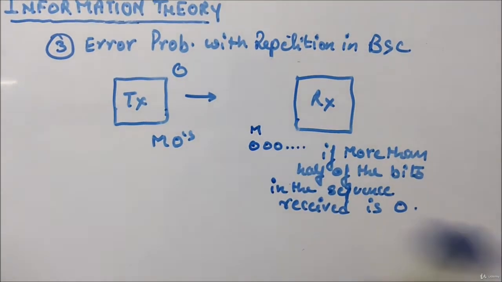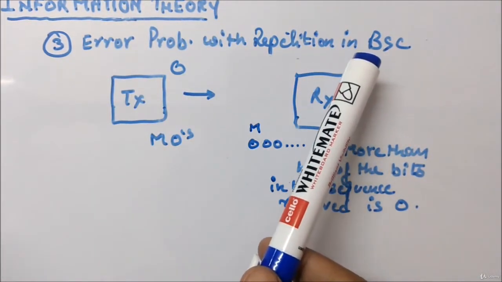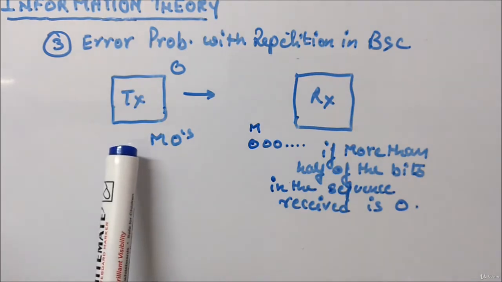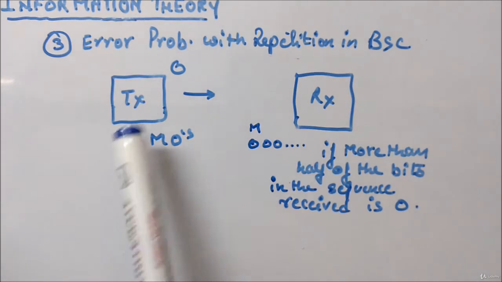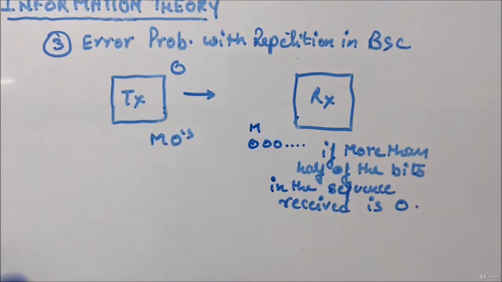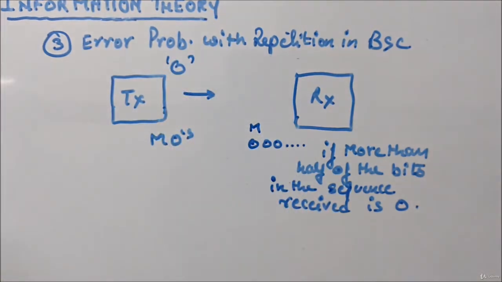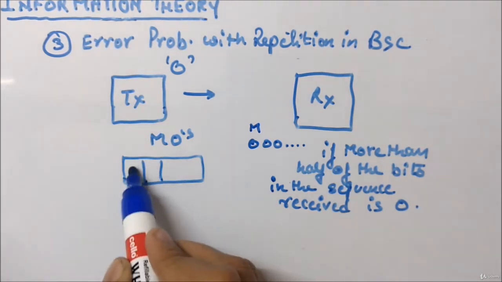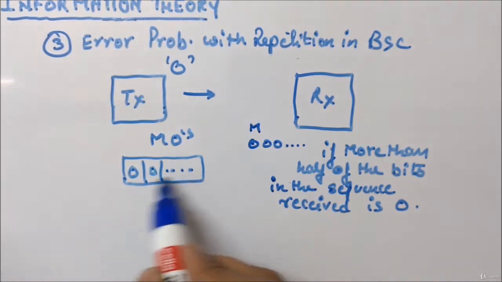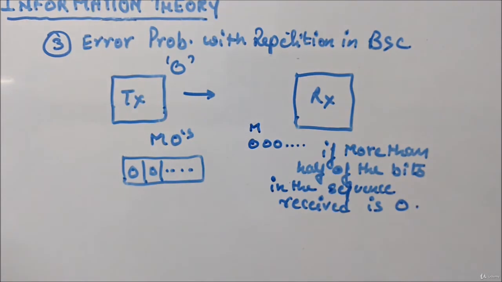So let's see a scenario. I wanted to give this point: error probability with repetition in a binary symmetric channel. Let's say you have a binary symmetric channel and you want to transmit a 0 bit. Instead of transmitting a single 0, you will transmit m number of zeros, some sequence of zeros, to tell the receiver that I am transmitting 0.